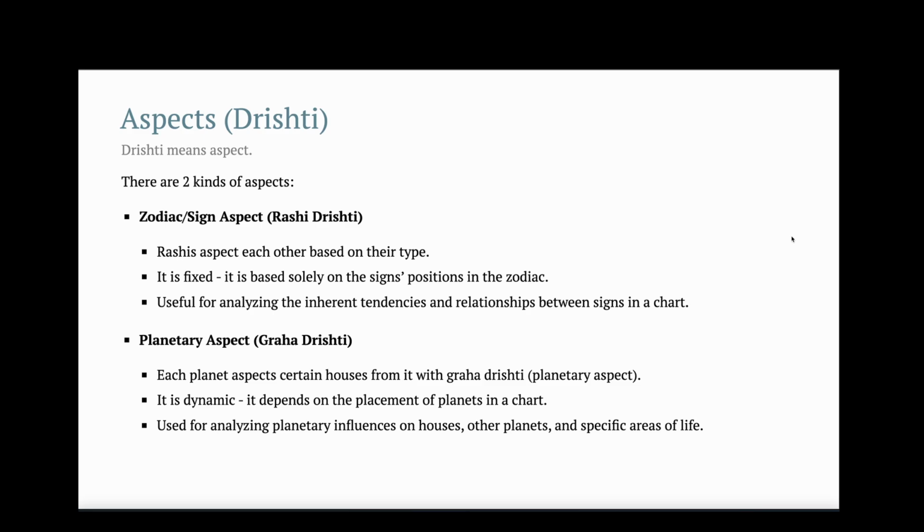Sign aspect means the zodiac signs aspect each other based on their type. It is fixed, based on the sign's position in the zodiac, so it is useful for analyzing the inherent tendencies and relationships between signs in a chart. The planetary aspect is where each planet aspects certain houses, and it is dynamic. It depends upon the placement of planets in the chart, and it is used to analyze planetary influences on houses and other planets.